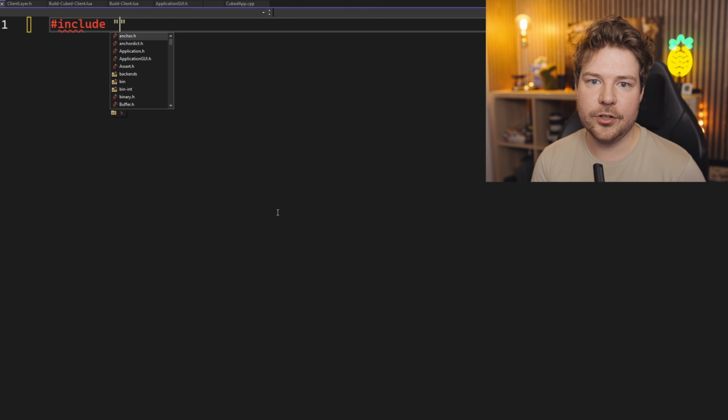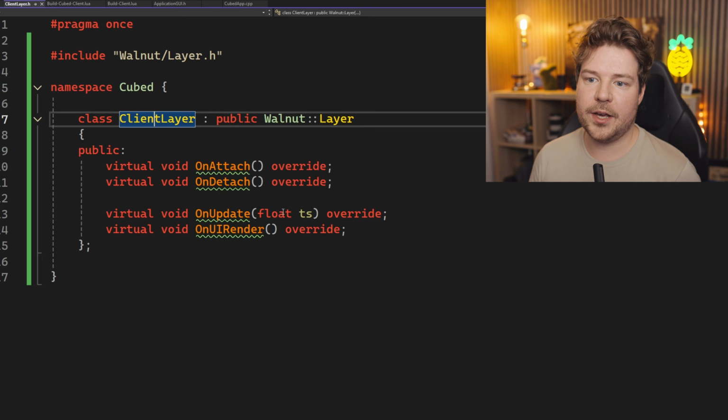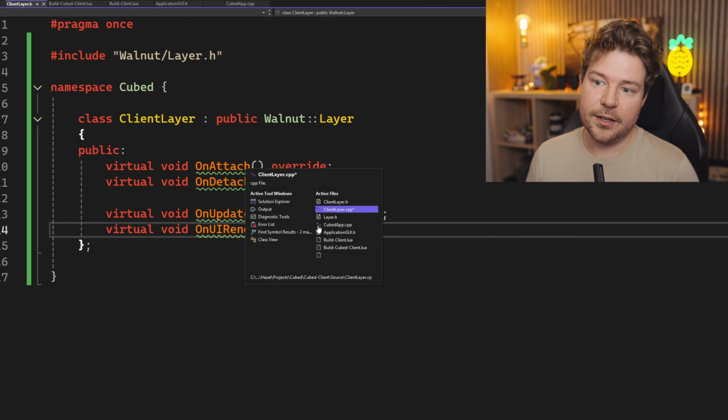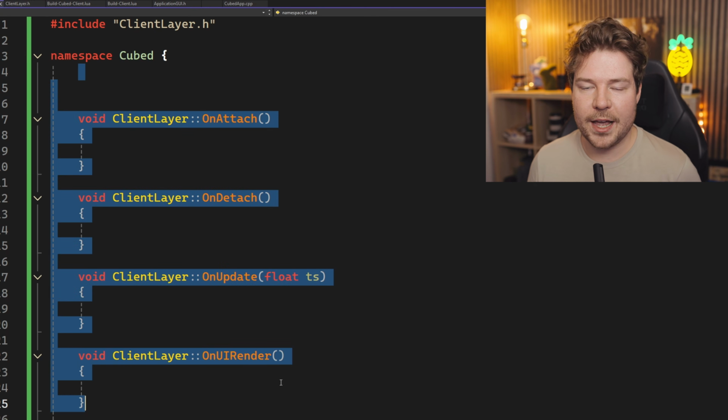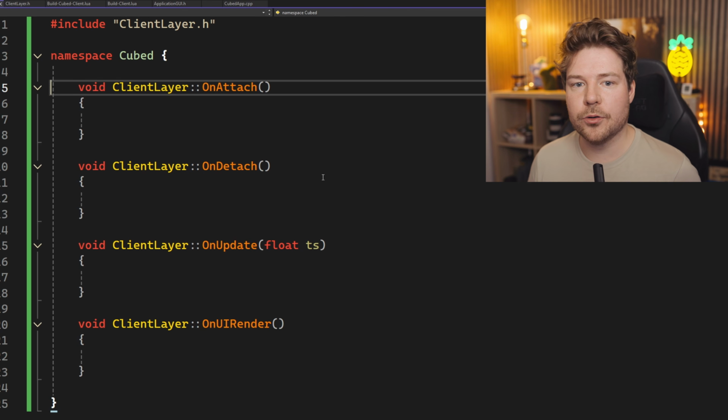So let me include, inside the ClientLayer.cpp, I'll include ClientLayer.h. I'll make my Cubed namespace, and then I'm going to create method implementations using Visual Assist, but you can see that's basically just automating the creation of this code here. Okay, cool. So this is where I want to do everything, obviously.